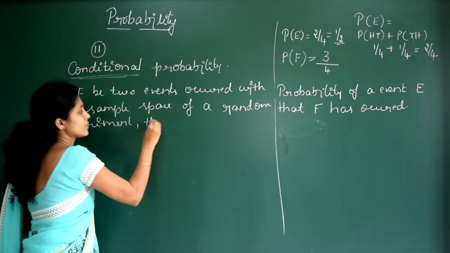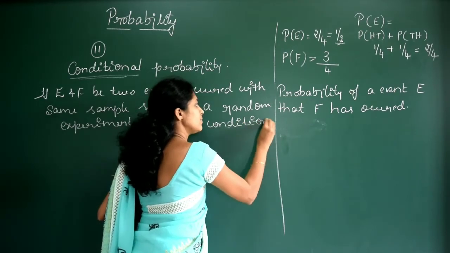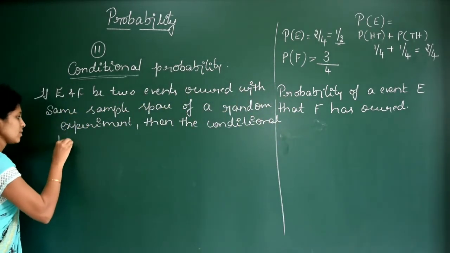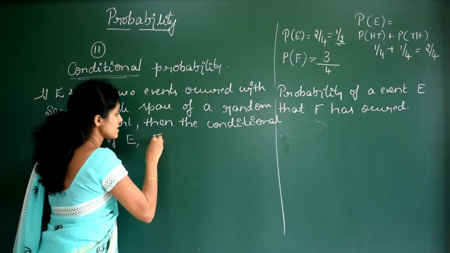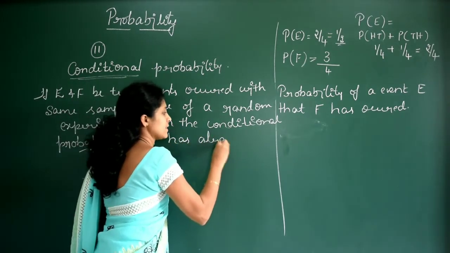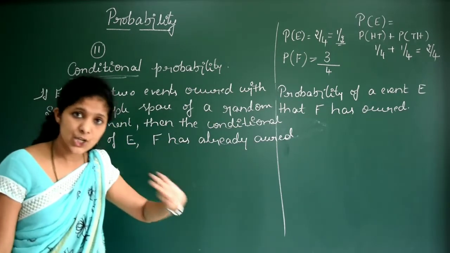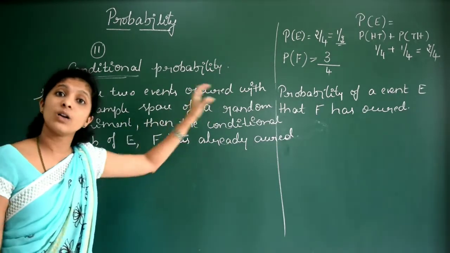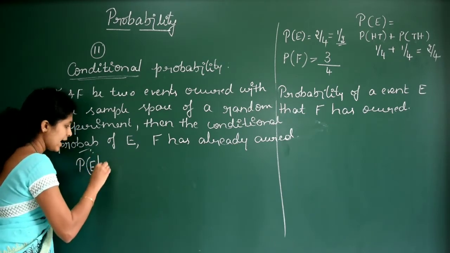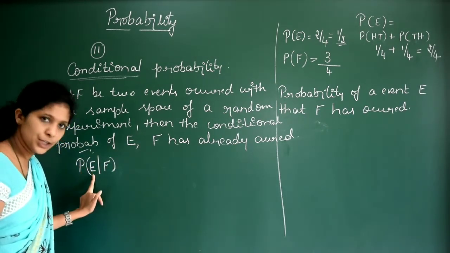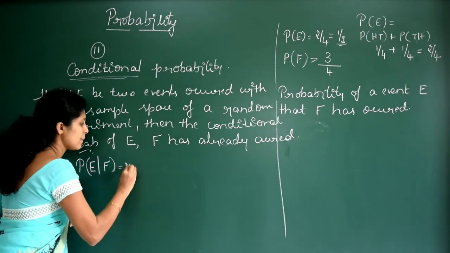Then the conditional probability of E where F has already occurred is denoted by P of E by F. Is it clear? It is given by the number of elements